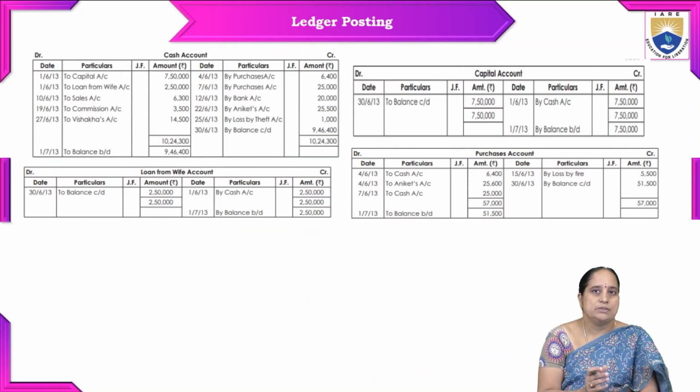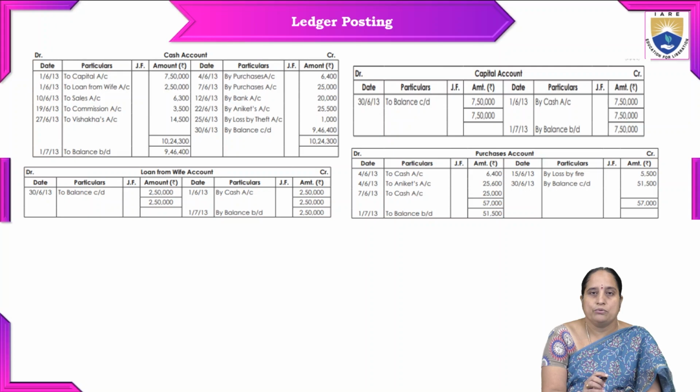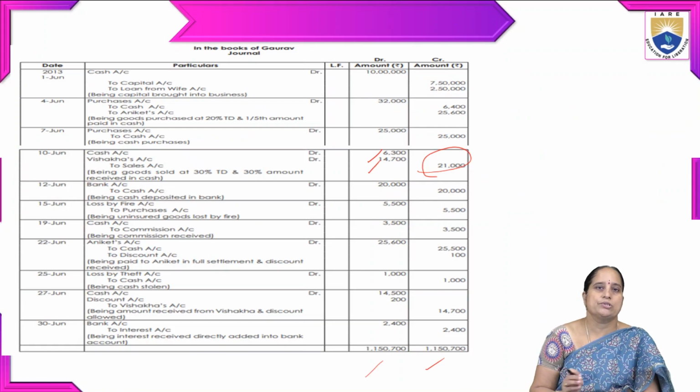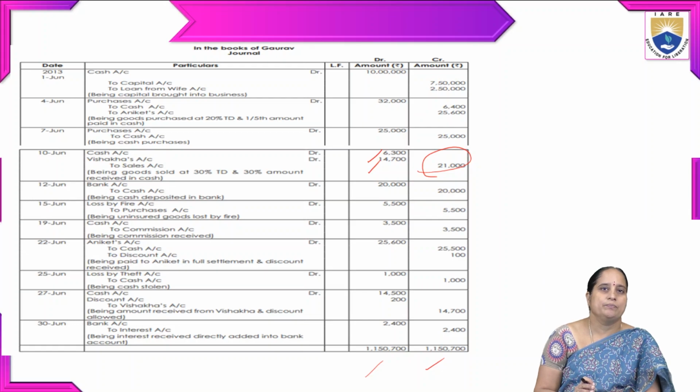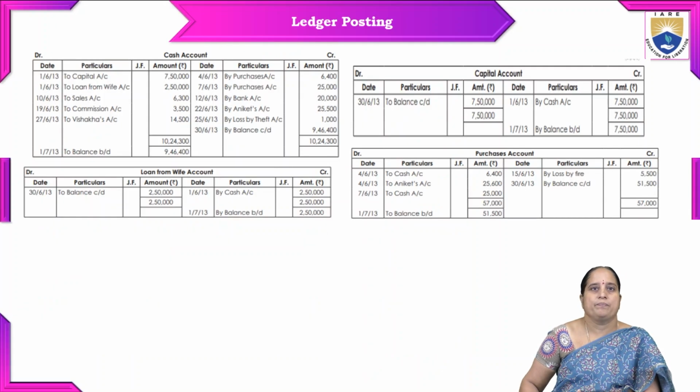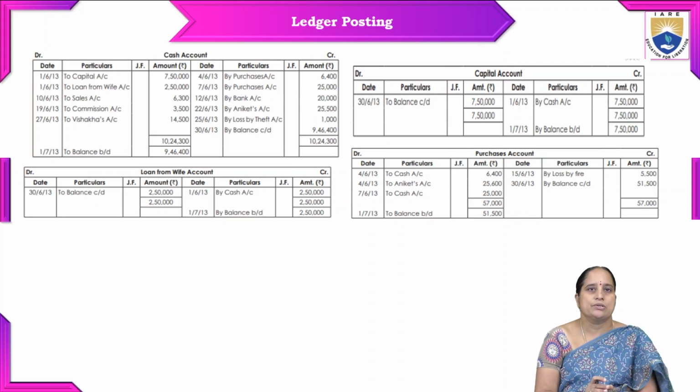So now this ledger posting is based on journal entries. Here we are going to specify individual accounts. If you observe the journal, we have cash account, capital account, loan account, then Ankit's account, purchases account, Visakha's account, sales account, like that. We'll have different types of accounts. So let us start with the cash account.